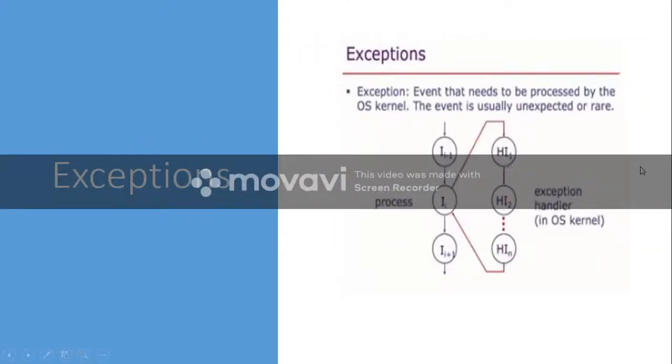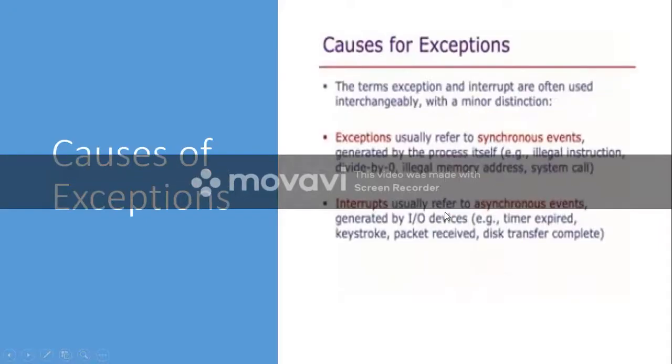See, in this diagram an exception occurs, there is a handler to handle this, so you handle it and come back again. Assume such an exception occurs for which there is no handler. If there is no handler, then the operating system kernel will just stop the process. This process will be stopped or killed.